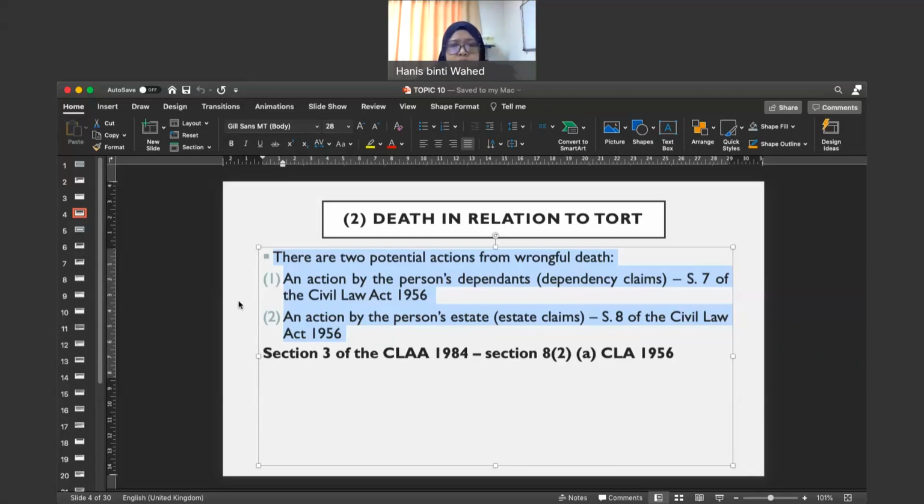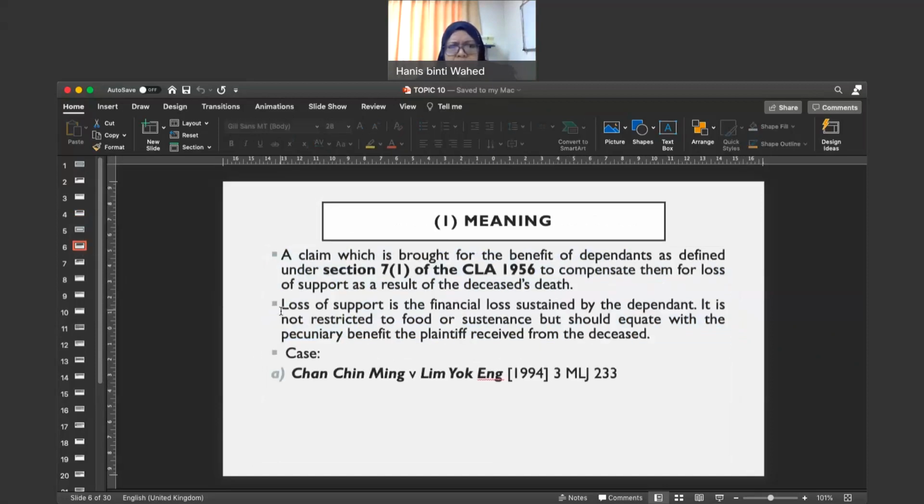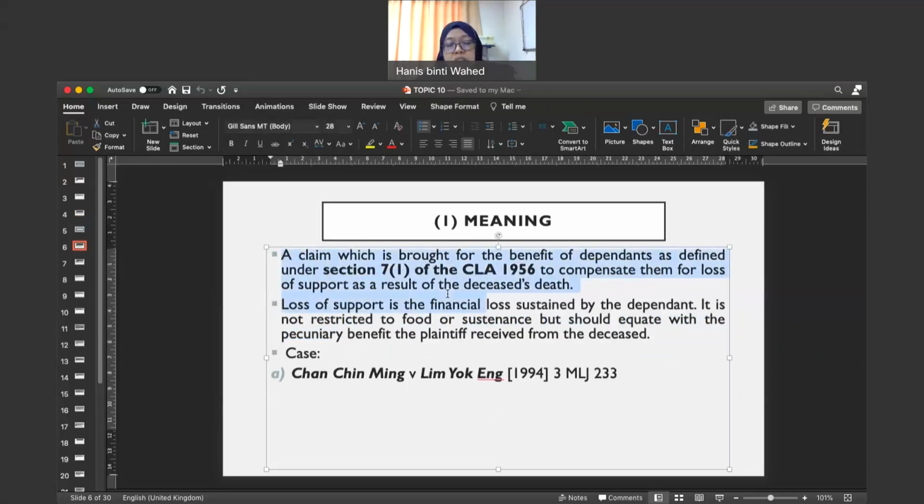First, dependency claim. A dependency claim under section 7 subsection 1 of the Civil Law Act 1956. If you read section 7, subsection 1, it's quite lengthy.